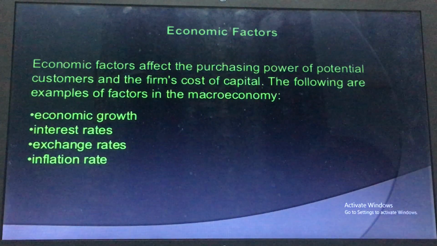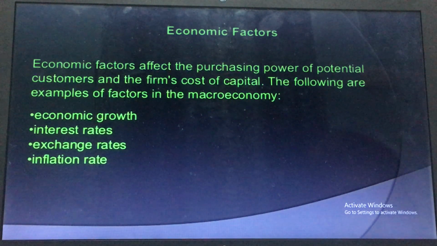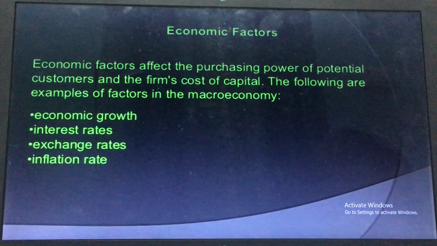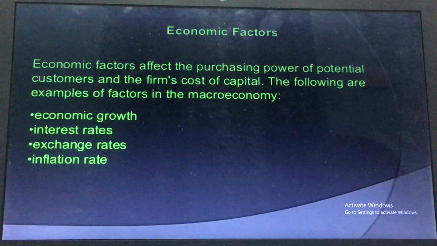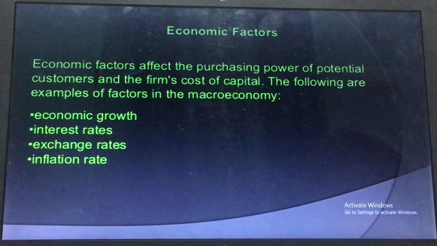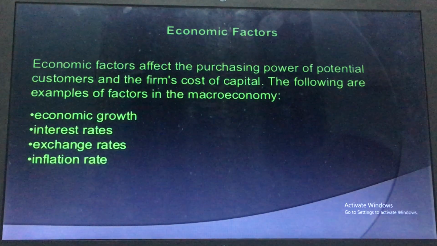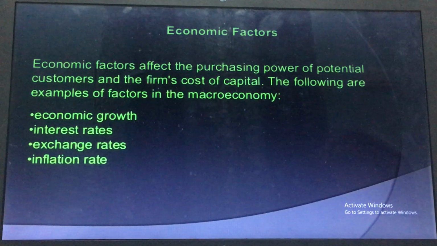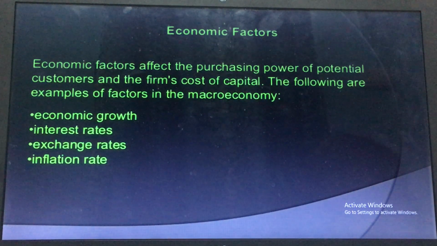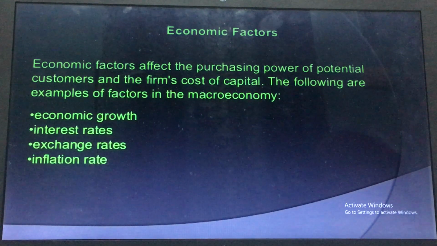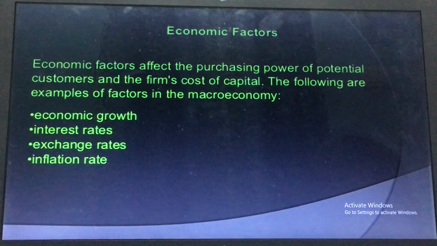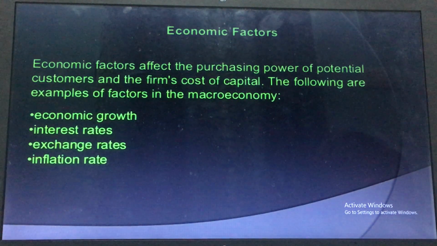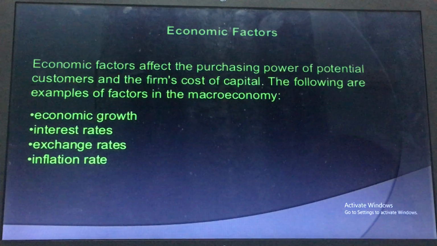So next is the economic factor. Economic factors affect the purchasing power of potential customers and the firm's cost of capital. The following are examples of factors in the macroeconomic environment. That is, what all things come under this economic factor: economic growth, interest rates, exchange rates, and inflation rate. So these are the economic factors like interest rate, exchange rate, and inflation rate.